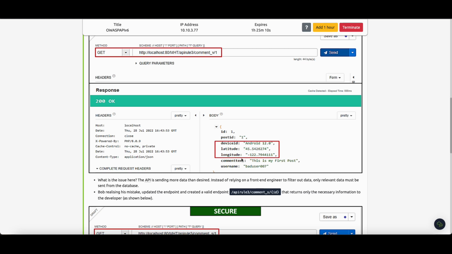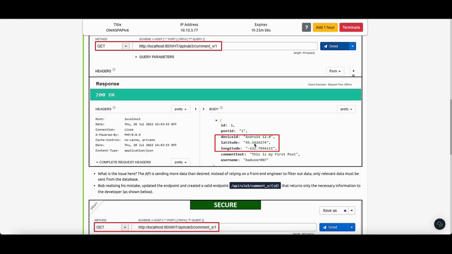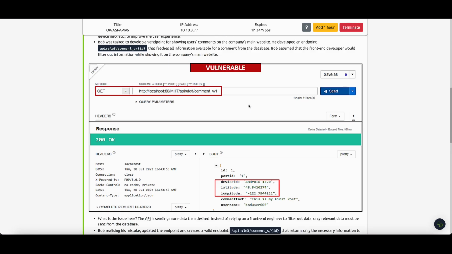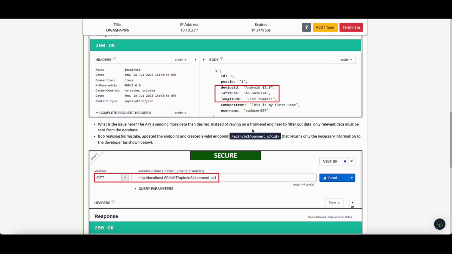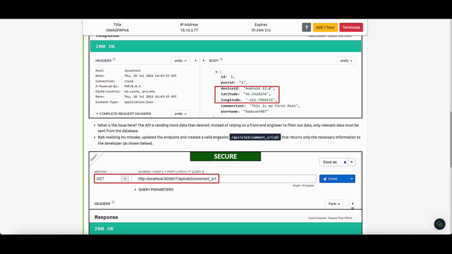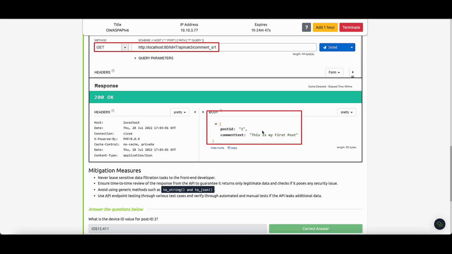Device ID or latitude or longitude is not necessary, but it is given. Of course it is dangerous because it gives information about the system we use, Android 12, and our location. Anyway, Bob, I think, fixed the problem and created a new rule. Yes.